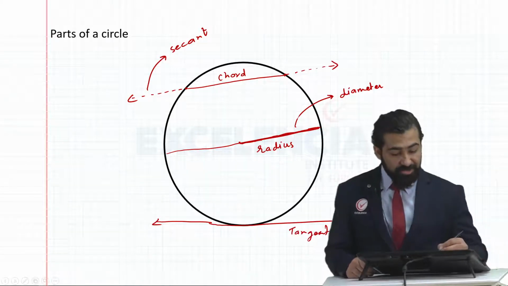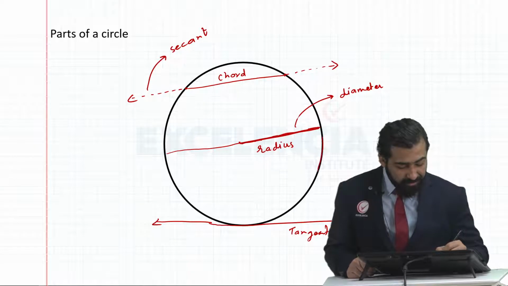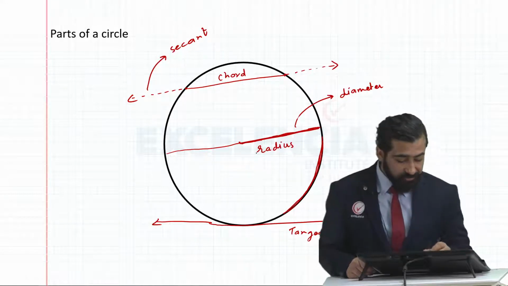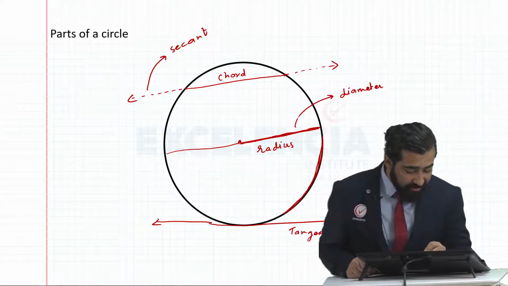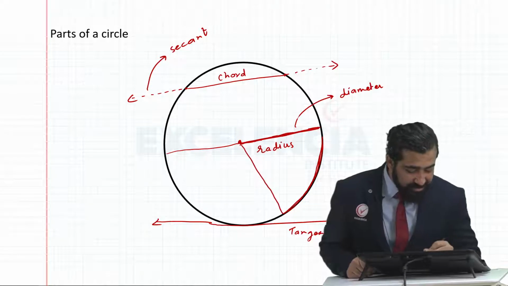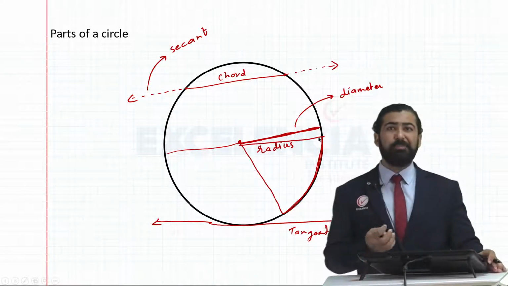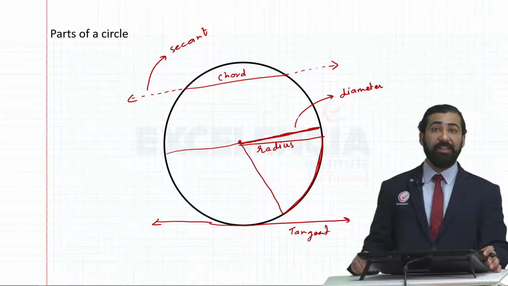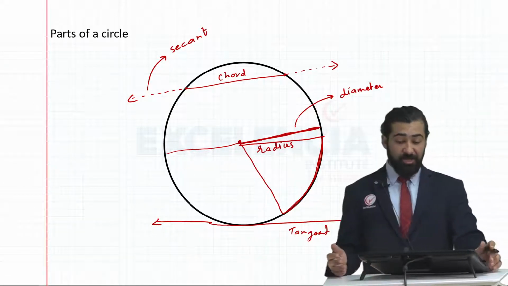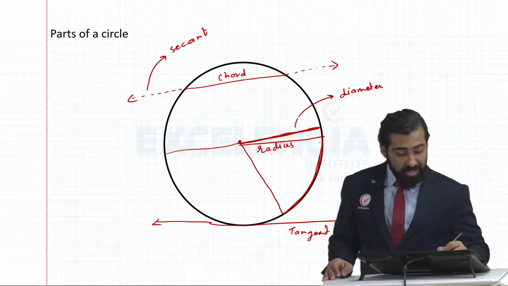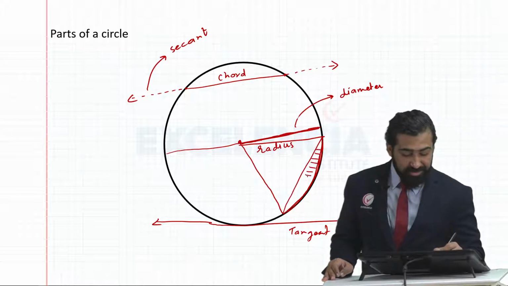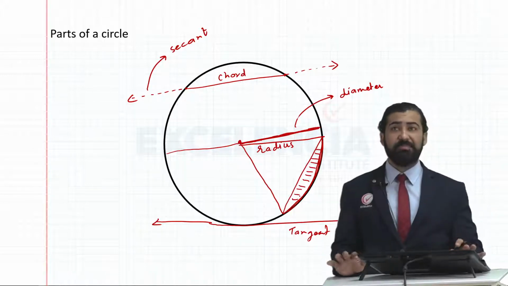Also on the circle, suppose I take some part of the boundary, let's say this part. This part of the circle is called an arc of the circle. And if I connect this with the center, the pizza-like piece, one piece of pizza-like figure that we are getting, is called a sector of the circle. And if I break it here like this, it is called a segment of the circle. These are some parts of the circle.